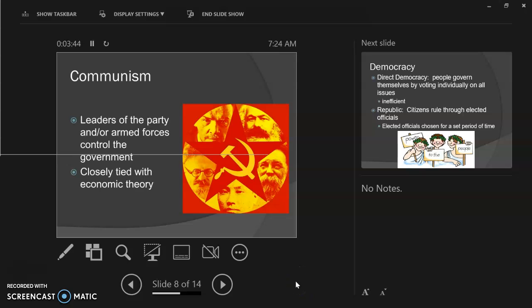Communism. Now, this is a form of an oligarchy. The Communist Party is in control, and we're going to see this down the road a little bit. Communism is an economic idea where the government owns the means of production and all productive property.